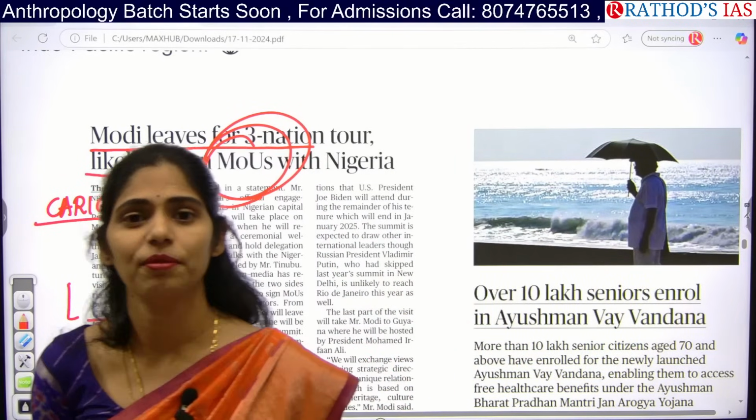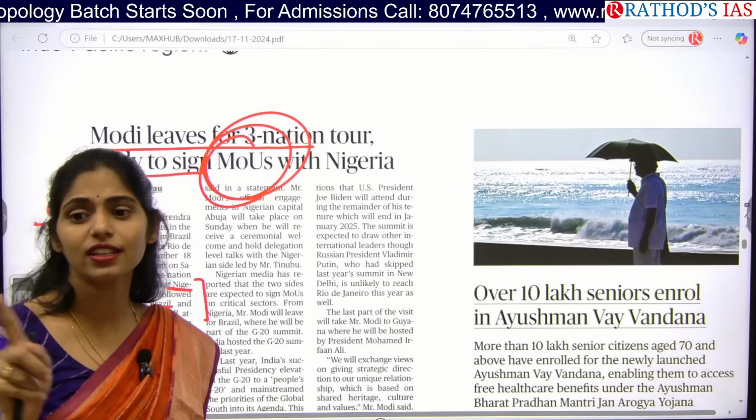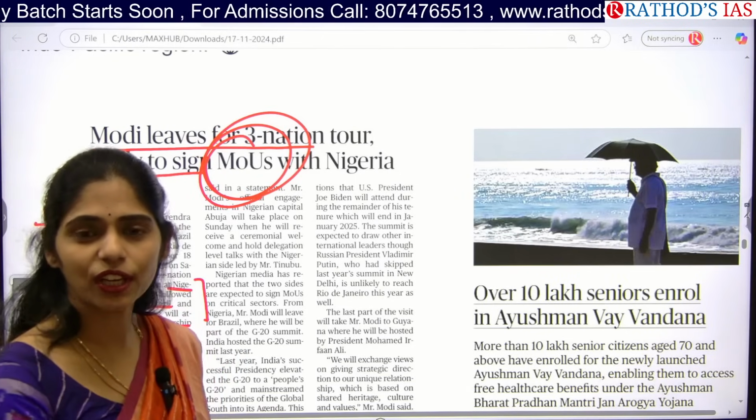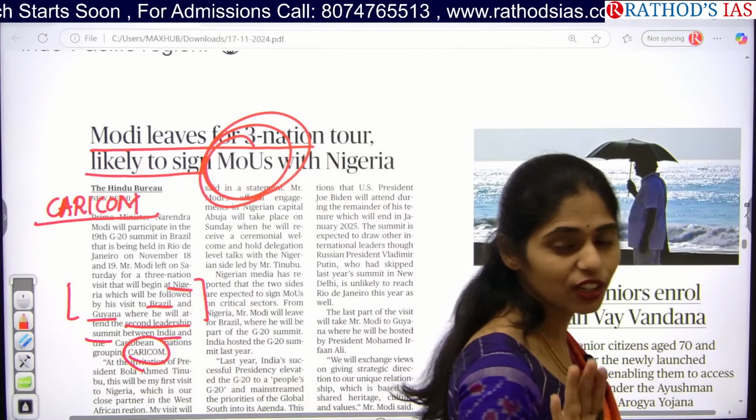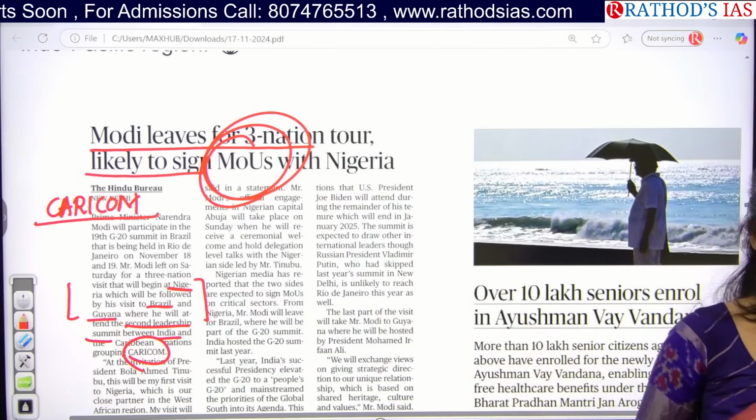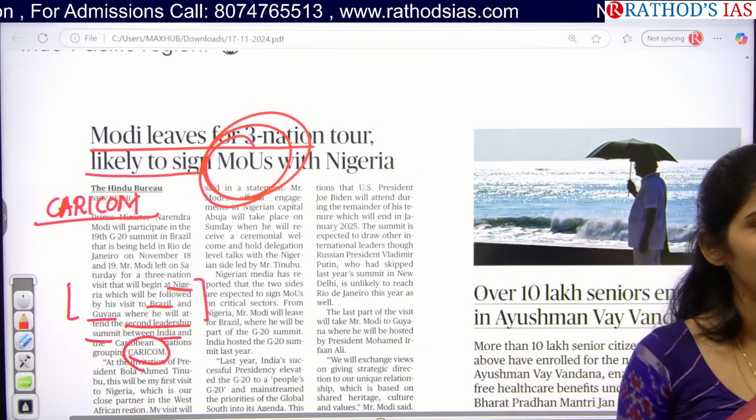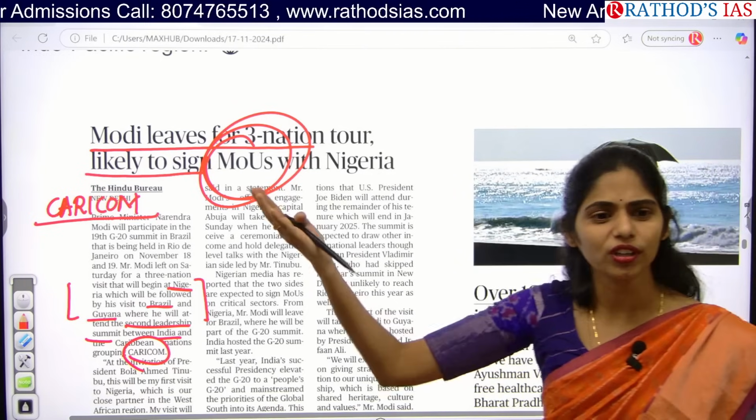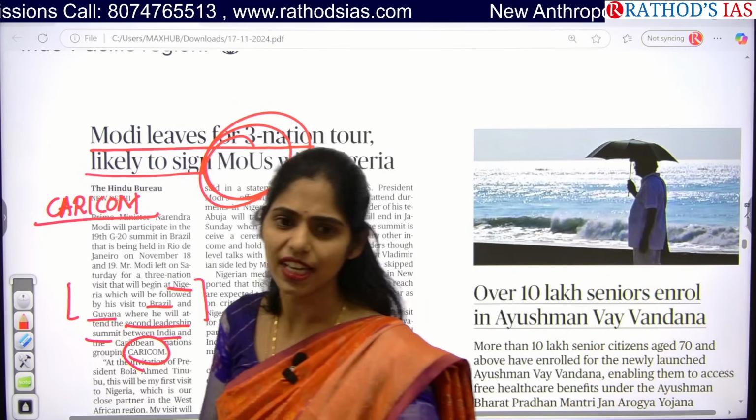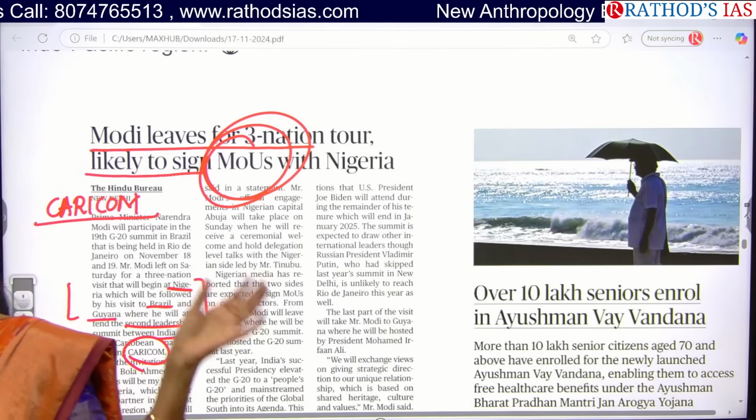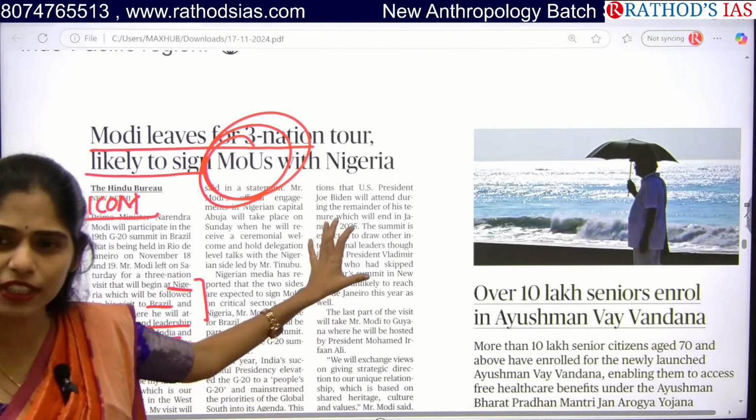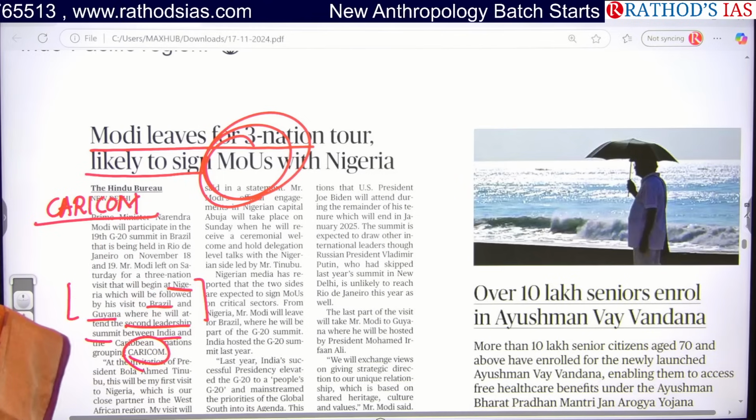So which kind of raw materials are we going to get? Think in this way. Then only will you write a very good answer and understand why our prime minister, our president, our external affairs minister, everyone who goes to different countries, why we have these kinds of MOUs, MOAs, MOIs. Okay, think in this way.